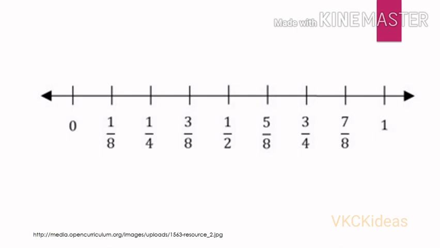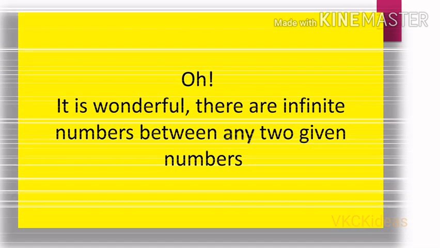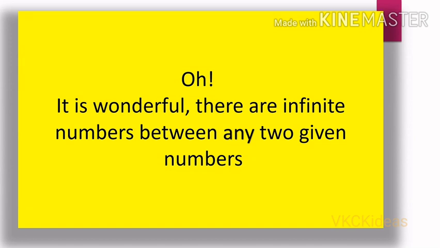Look at this, 1 by 2 is half, which you saw in the picture, is represented between 0 and 1. And along with that there are many other numbers. They are all known as rational numbers. It is wonderful, there are infinite numbers between any two given numbers.